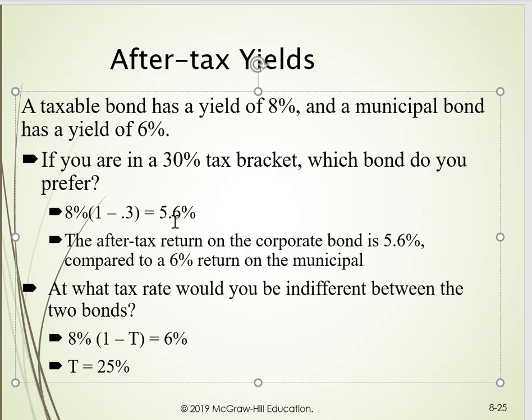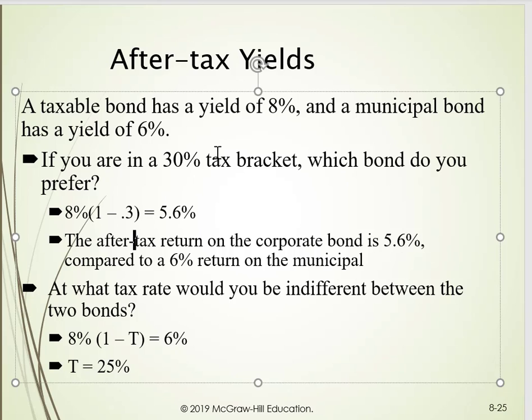So which would you rather have, 5.6 or 6? Obviously, you'd rather have 6. In this case, $50 divided by $890 is 5.62%. Because of this tax quirk, the municipal bond is a better investment than the government bond you own.